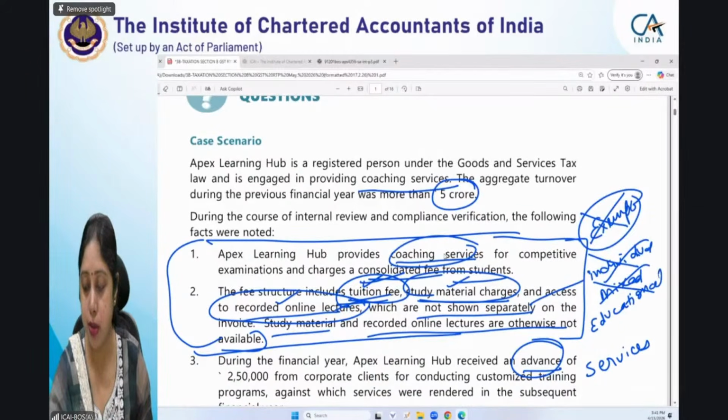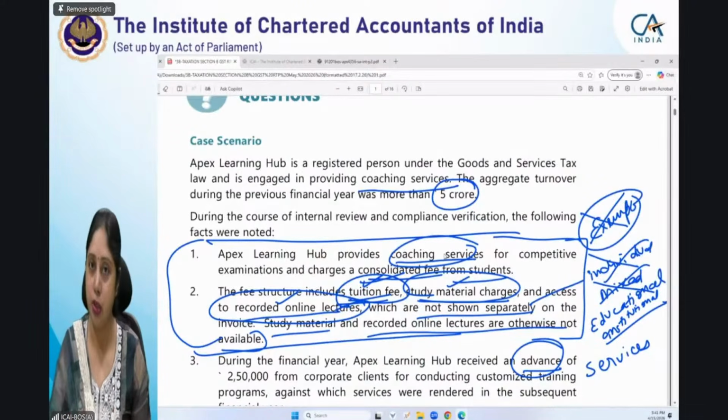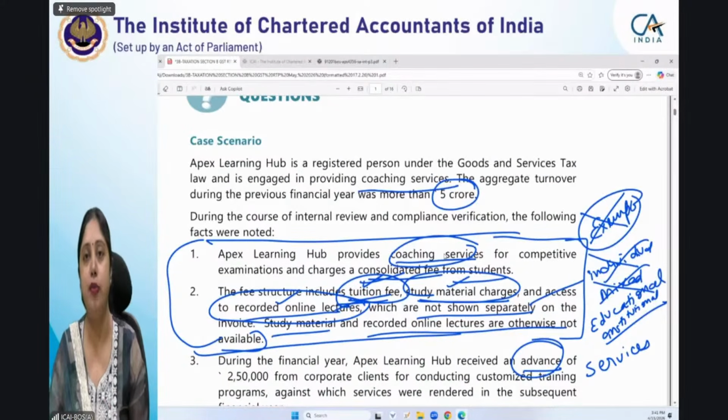Now that educational institution has 3 clauses, one of which is the preschool or secondary or higher secondary education. Second is the institutions providing the education recognized by law, which a coaching class is not providing. Third one is vocational courses. That is also not being done at a coaching class. So coaching class does not fall in any of the clauses of the educational institutions. Any services provided by an educational institution is only exempt. If it is not an educational institution, it is not exempt. So this particular service of coaching cannot be considered to be exempt.